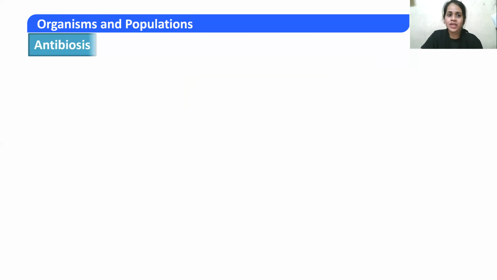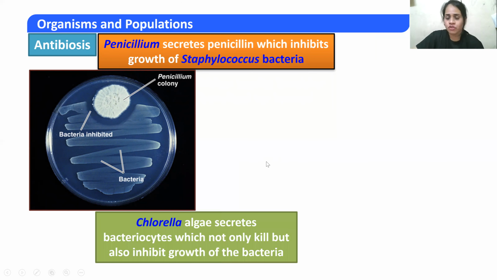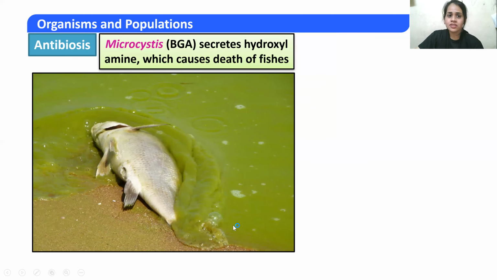Let us first talk about antibiosis. Penicillium secretes penicillin, which inhibits the growth of Staphylococcus bacteria. Another example is Chlorella algae, which secrete bactericides that not only kill but also inhibit the growth of bacteria. Another example of antibiosis is Microcystis, that is blue-green algae, which secretes hydroxylamine, which will cause the death of fishes.